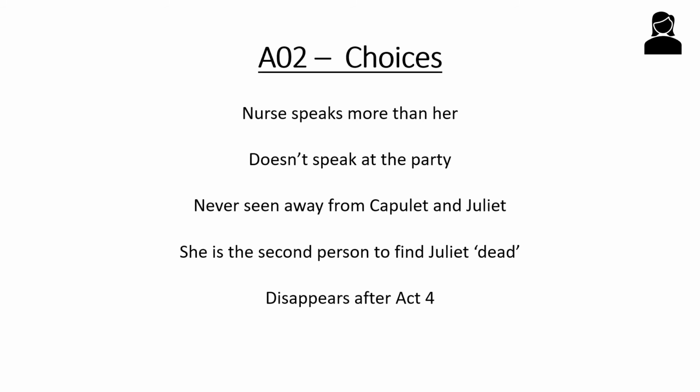Now, when we talk about the play, we need to be looking at language choices, but also we need to be thinking about choices in the story. And we can use those as our AO2 points. So we can say things about these and develop them further. For example, we can talk about how the nurse speaks more than her, which shows how comfortable the nurse is